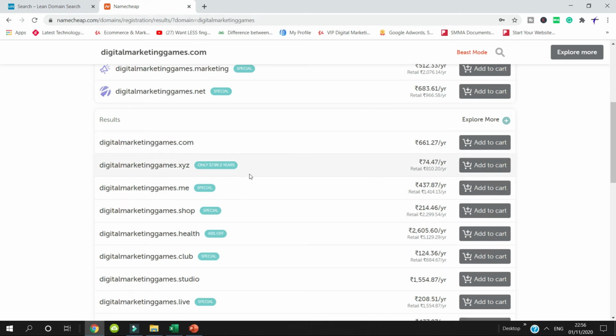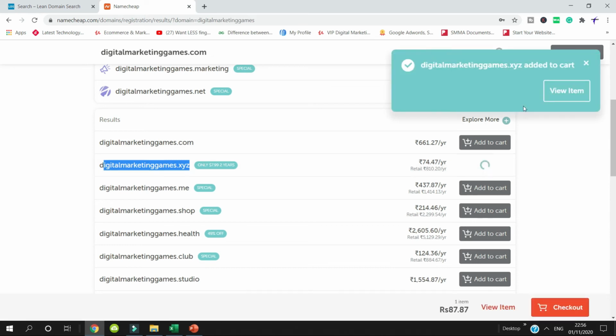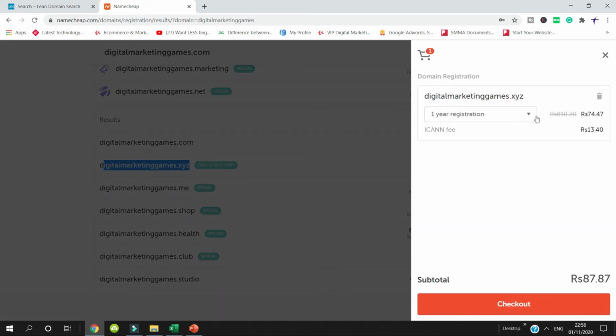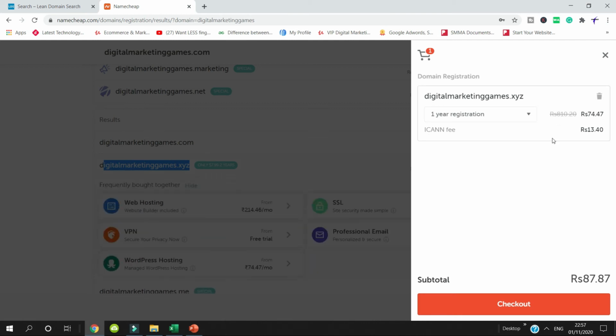So now if I just want to go for practice purposes, I have to buy this domain. So I'll add this to the cart, and now I'll view the different domains. So here you will see that 74 rupees plus a 13 rupees ICANN fee will be there. So whenever you register for a domain that is not country specific, you will see that the ICANN fee will be there. So now you can check out.